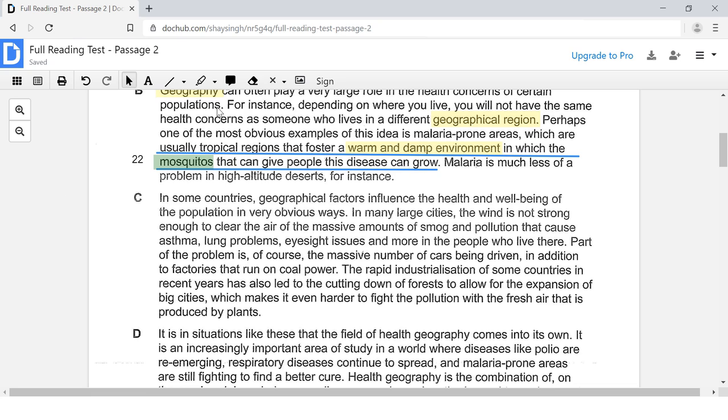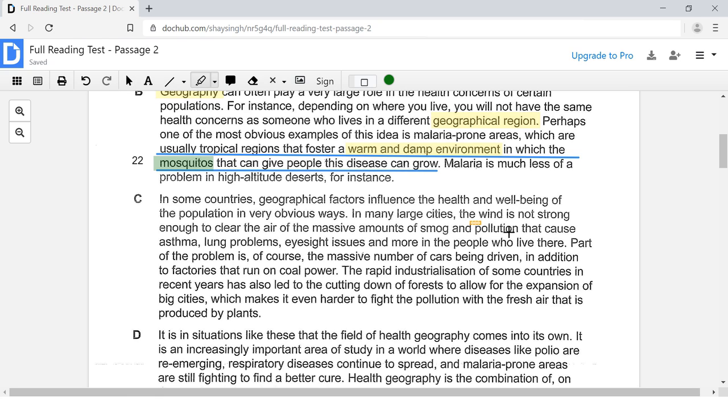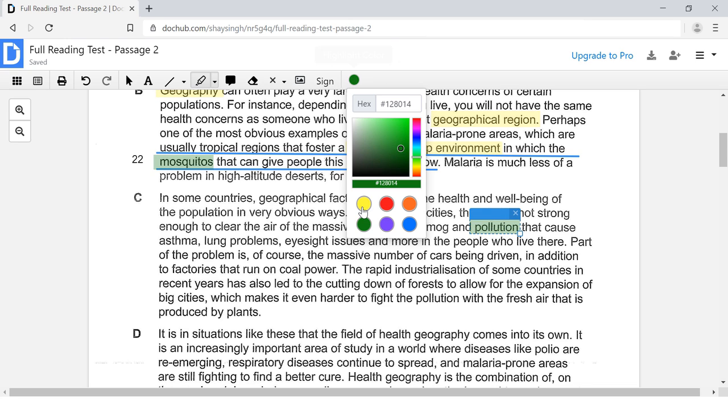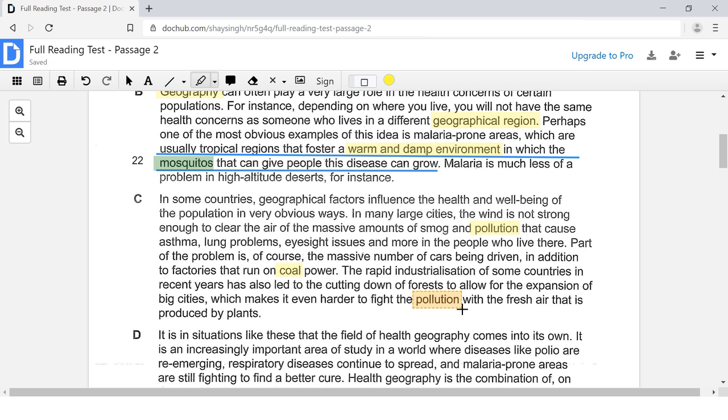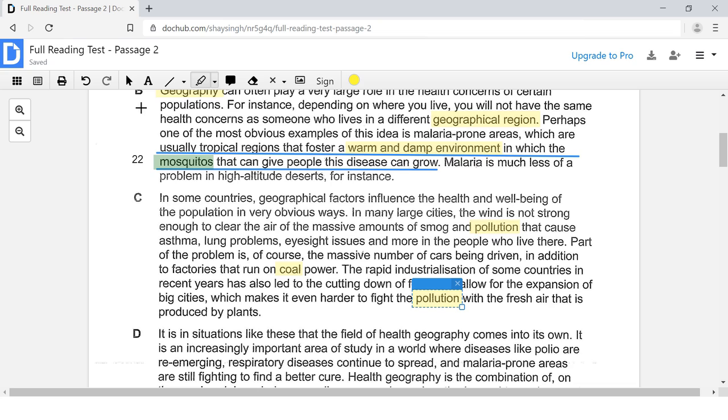So here I already see the word pollution. That is one of our keywords. Let's see if there's anything else, something related to fuel, a particular fuel. Here I see coal. Coal is a type of fuel. And here it mentions pollution again. Okay, so let's start from over here. It says, in many large cities, the wind is not strong enough to clear the air of the massive amounts of smog and pollution that cause all of these diseases.